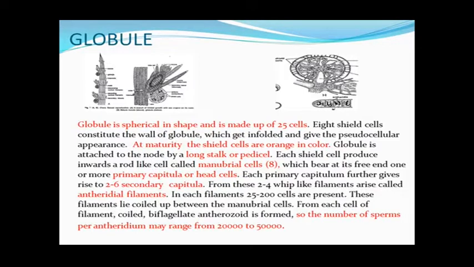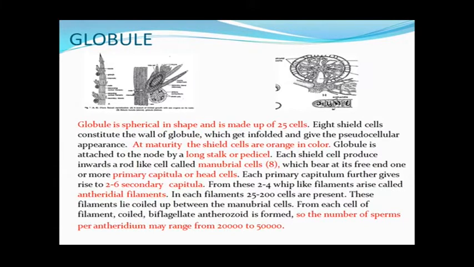Then 8 shield cells are present. These are the 8 shield cells, and these form the wall of the globule. And these 8 shield cells later on get enfolded and give the appearance of many more cells. So this is called the pseudocellular structure, or the appearance is like it is having many more than 8 cells, so it is called pseudocellular. The shield cells are orange in color, so is the color of the globule.